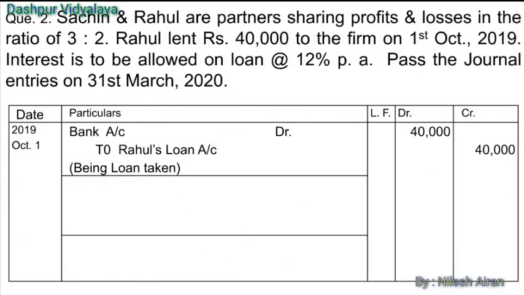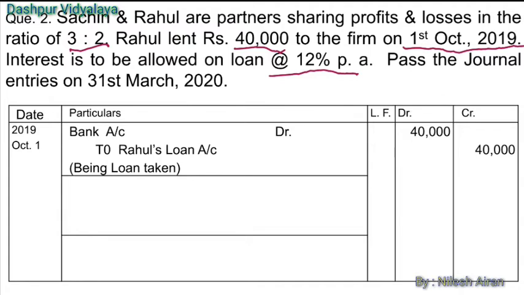Let's see the second question. In this question we are given Sachin and Rahul are the partners sharing profits and losses in the ratio of 3:2. Rahul lent rupees 40,000 to the firm on 1st October 2019. Interest is to be allowed at the rate of 12% per annum. Pass the journal entries on 31st of March 2020.